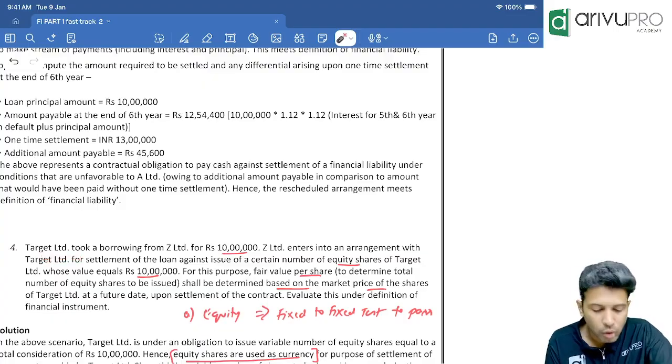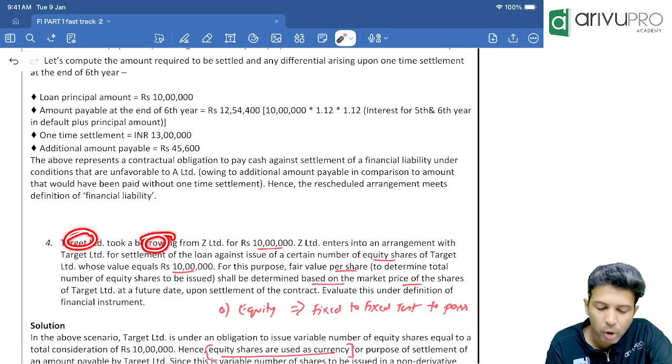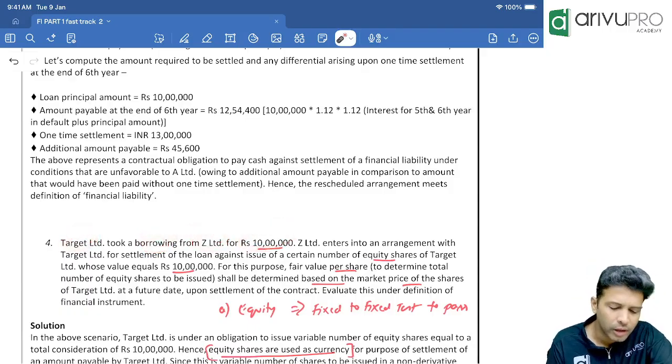Target Limited took a borrowing from Z Limited. Question number 4 we had skipped now, so we are just looking at that. Target Limited has taken a borrowing loan from Z Limited for 10 lakh. Okay. Loan taken is what, sir?